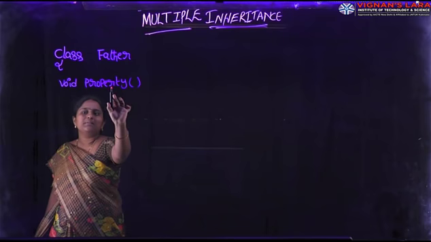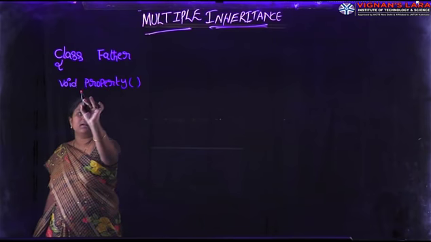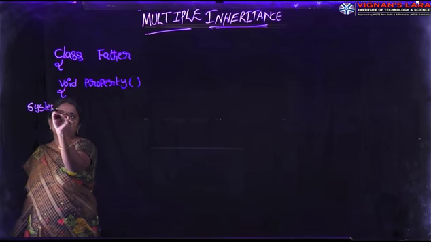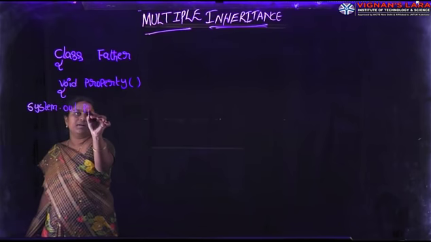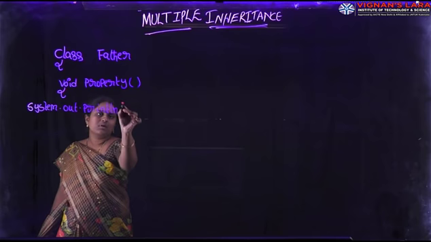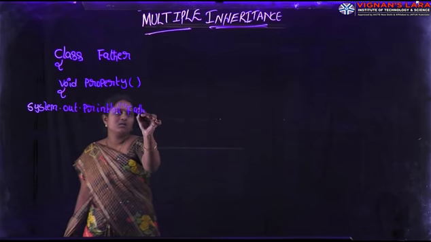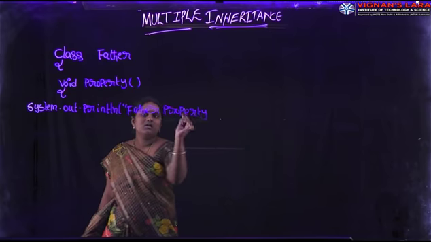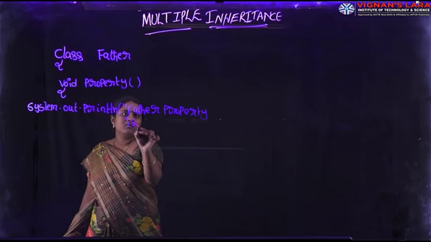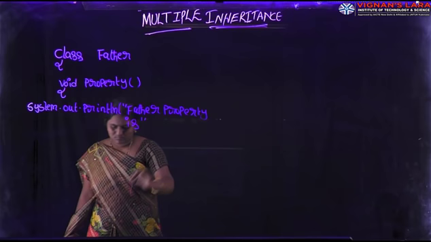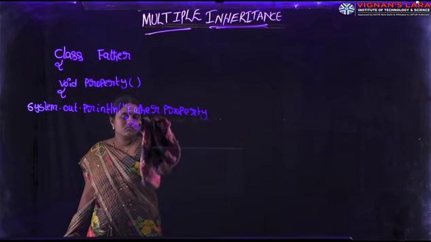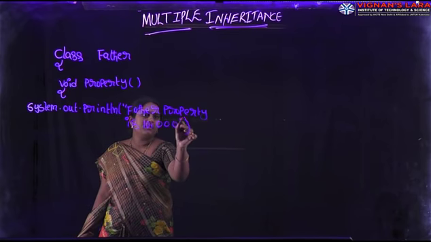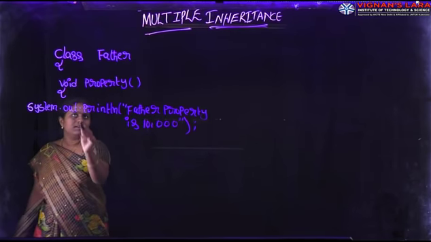So here property is the method. What is the return type of this method? Void type, data type. What is the body of this method? Here I am writing system.out.println father property is 10,000. Simply let us assume here father property is 10,000. Next one, here I am closing method body.